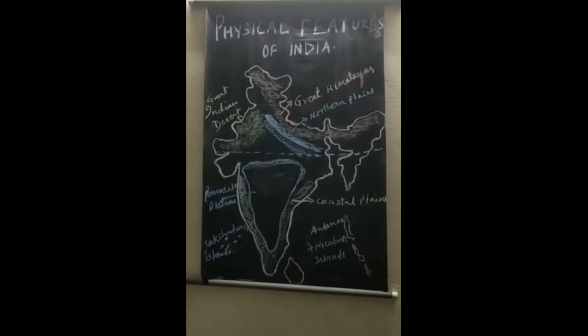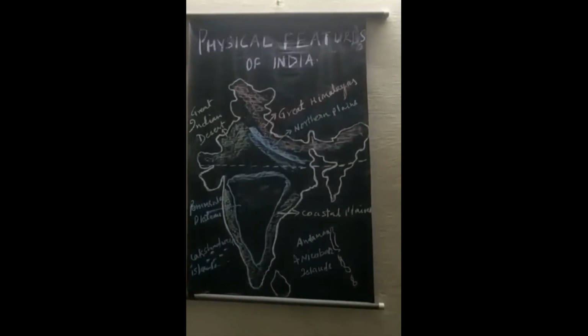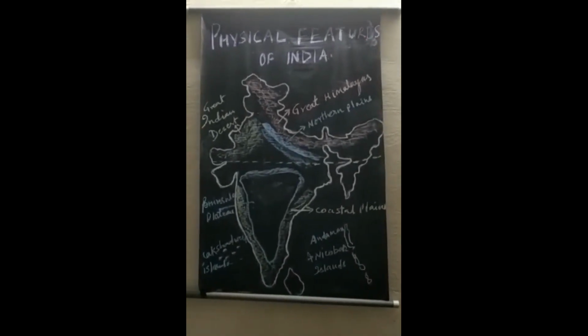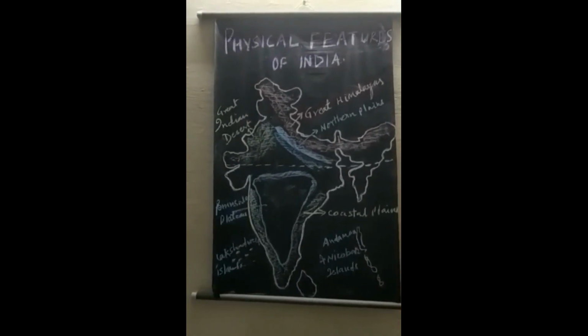There were two giant land masses, the Gondwana land and the Angara land.